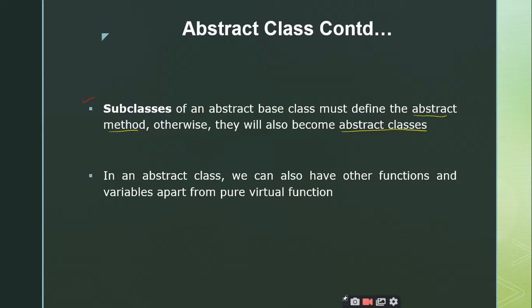That is a very important point you should remember, right? Abstract classes cannot create instances. We cannot create instances for abstract classes. So you derive a new class from that abstract class and define the pure virtual function. Then you can create objects for the derived classes. Is it clear?